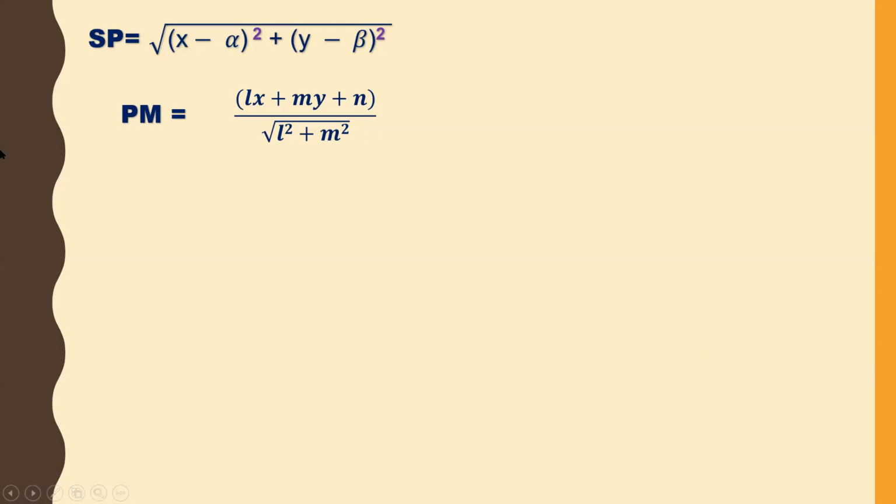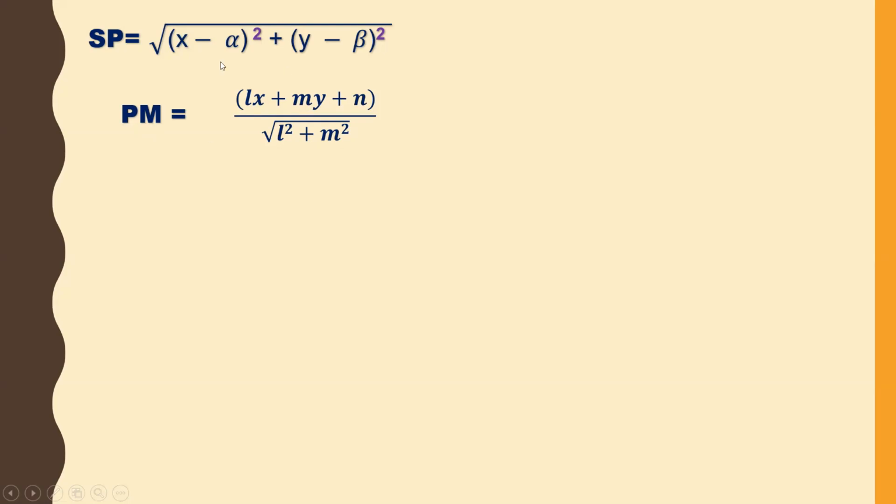If (x1, y1) is a point and ax plus by plus c equals 0 is a straight line, then the perpendicular distance formula is (ax plus by plus c) by under root of a square plus b square. Same way here, the point is (x, y) and the straight line is Lx plus My plus n. So this is the distance PM: PM is equal to (Lx plus My plus n) by under root of L square plus M square.